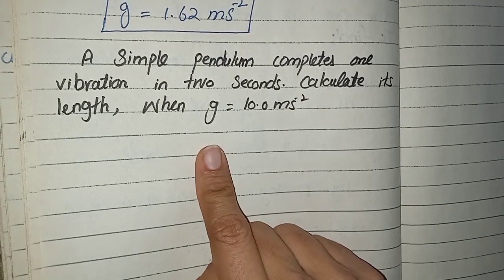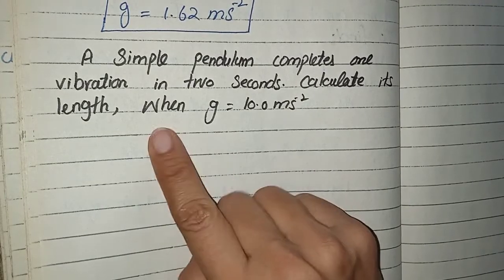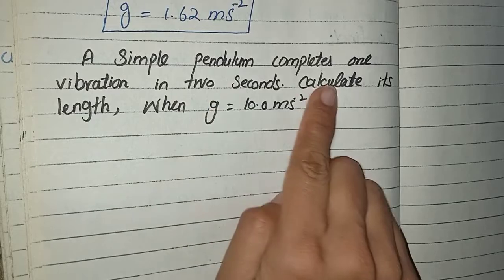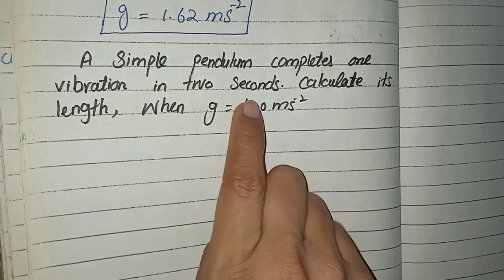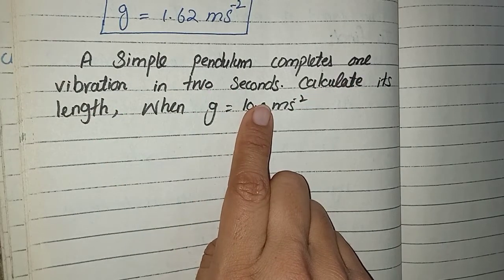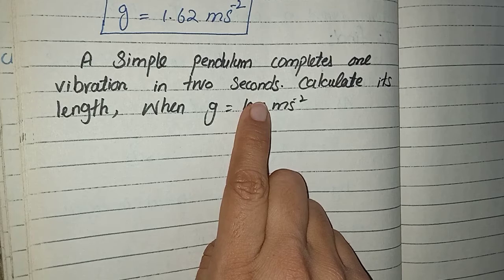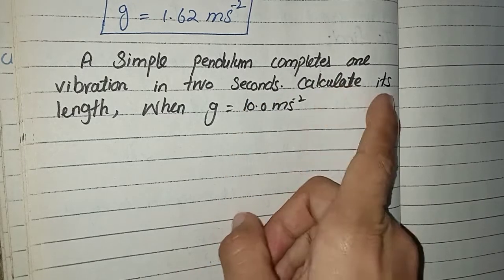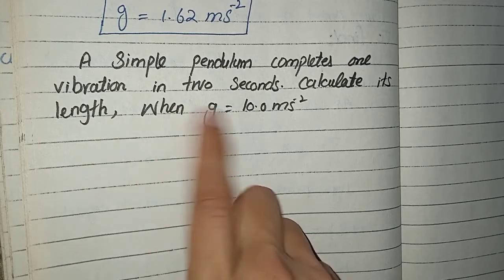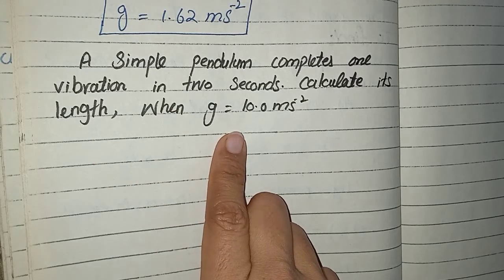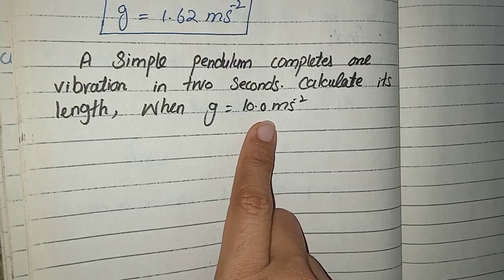Now, this is the next numerical. A simple pendulum completes one vibration in 2 seconds. One vibration in 2 seconds means the time period of that specific pendulum is 2 seconds, because it completes its one vibration in 2 seconds. Calculate its length. We have to find its length when the gravitational acceleration is given, which is equal to 10 meter per second square.